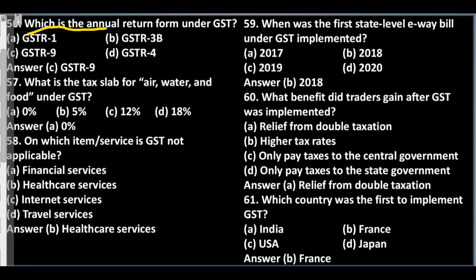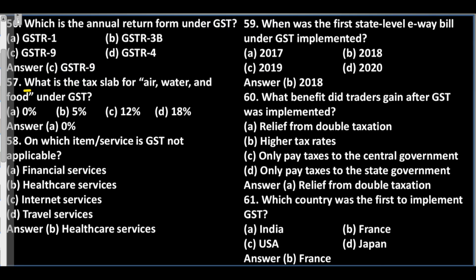Question 56. Which is the annual return form under GST? A. GSTR 1. B. GSTR 3B. C. GSTR 9. D. GSTR 4. Answer: C. GSTR 9.